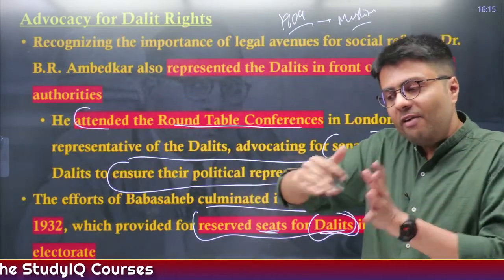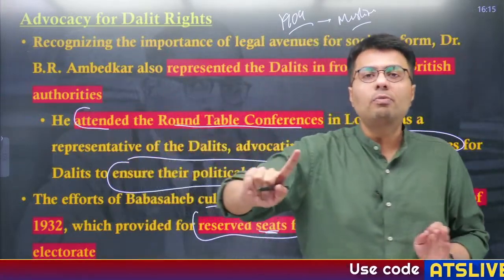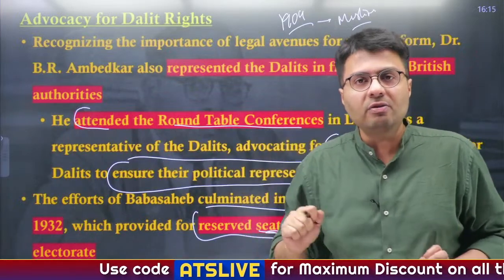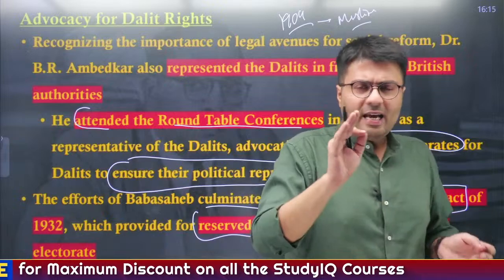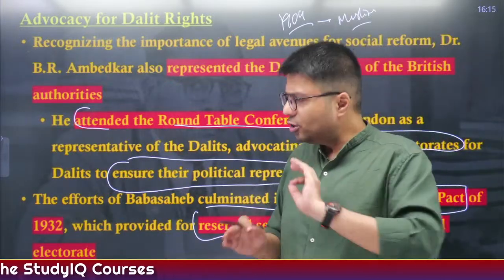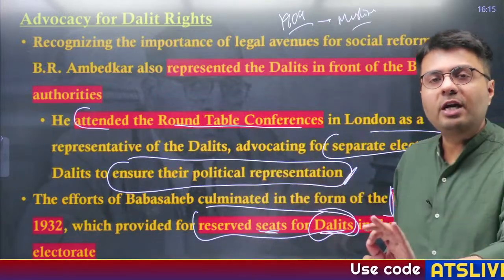Now this practice has even continued today, where you will find seats in both state legislatures as well as the Indian Parliament. Some of the seats, that is 15 plus 7.5%, are reserved for scheduled castes and scheduled tribes, right? So this number of seats is reserved for people belonging to scheduled castes and scheduled tribes.